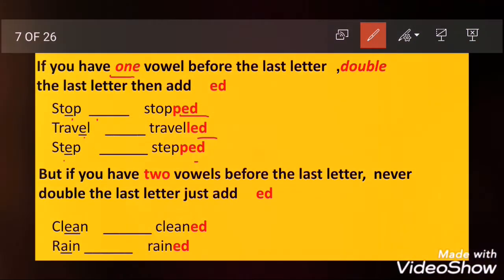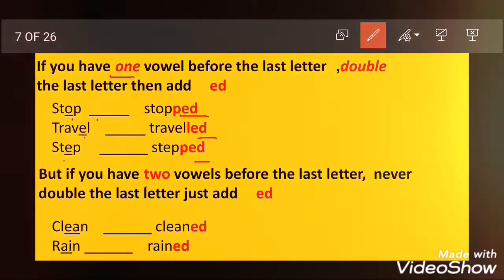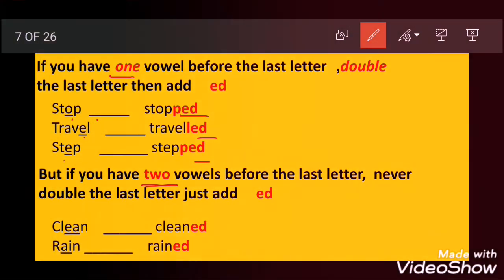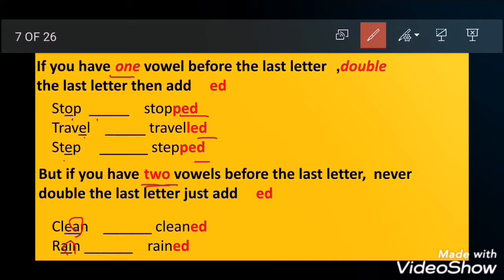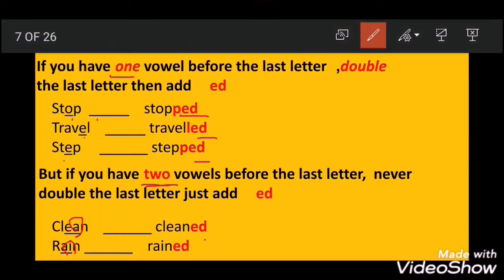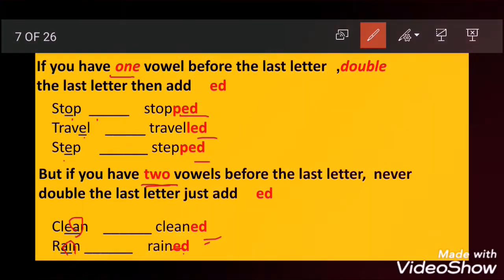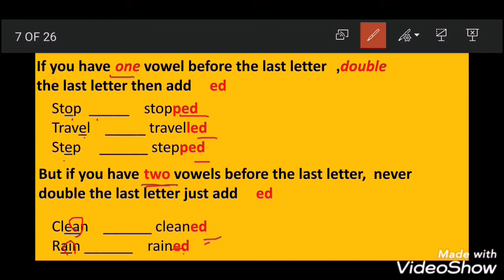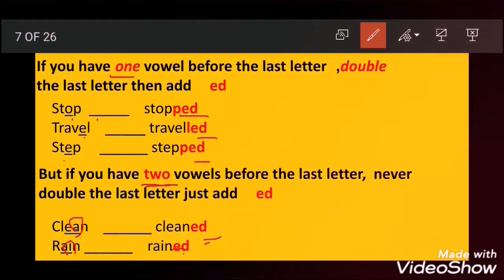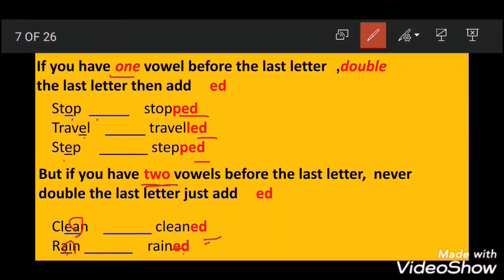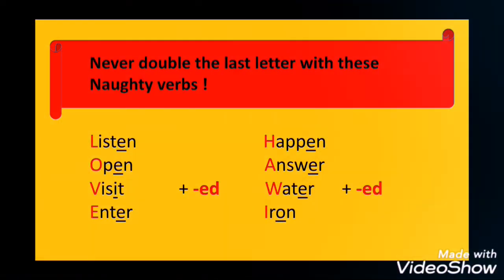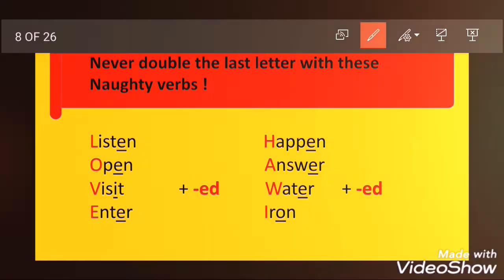Stopped, traveled, stepped. But if you have two vowels before the last letter, never double the last letter. Why? Maybe they are busy reading, eating, drinking, so they are not naughty. Just add ed. But if you have one vowel, you have to double the last letter and put ed. Because the vowels, they are naughty. Maybe they hit the last letter and divide it into two. So, doubling and ed.